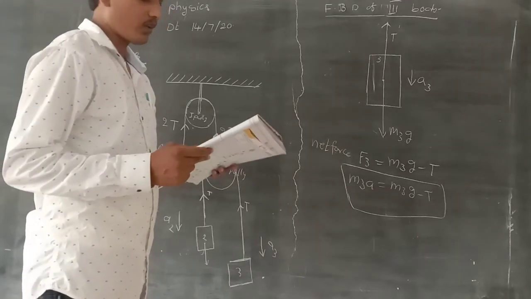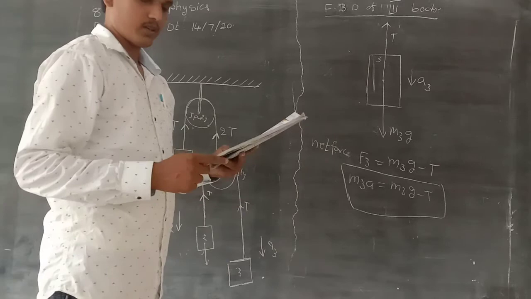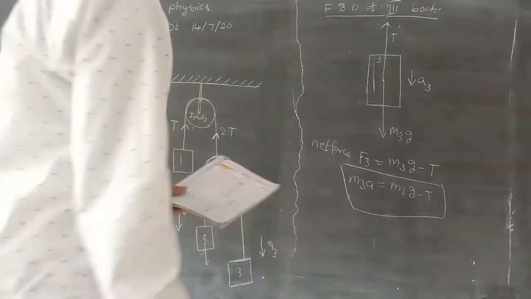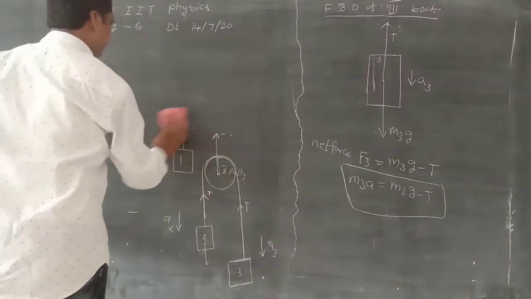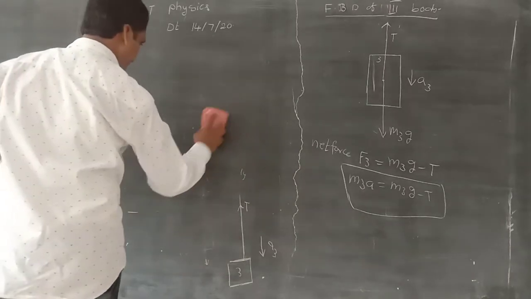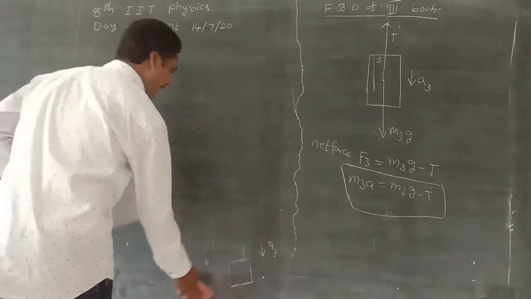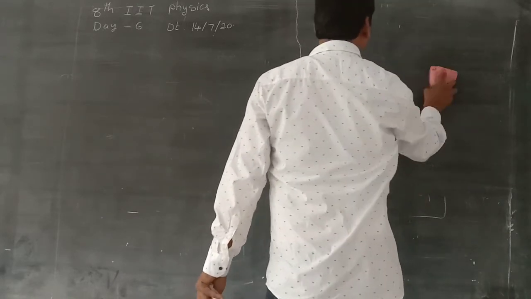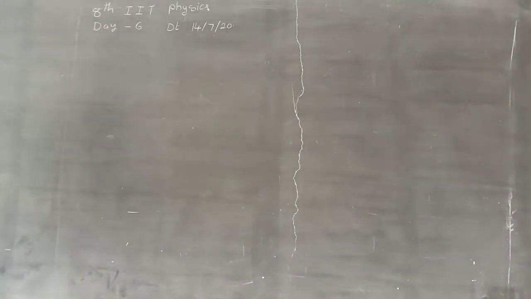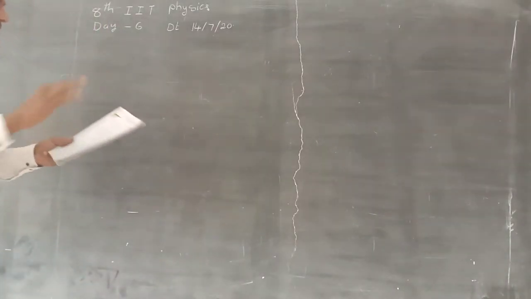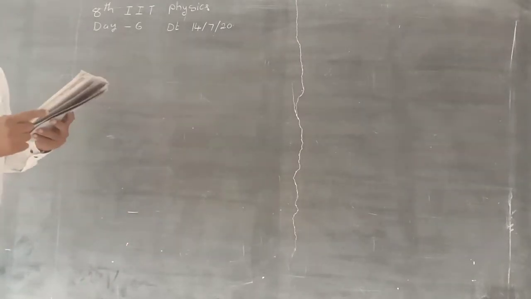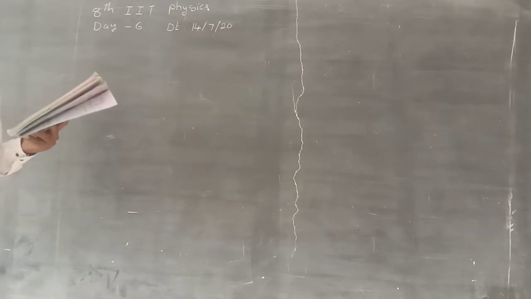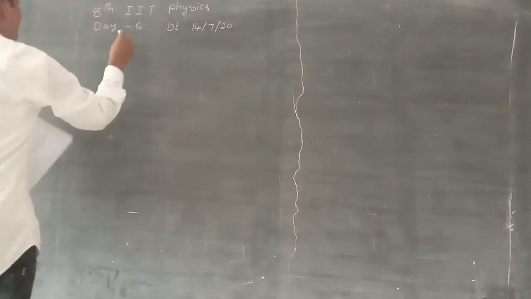Okay. Next, come to page number 19. Using the constraint method, handsheet 3.